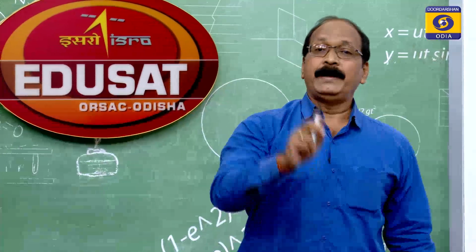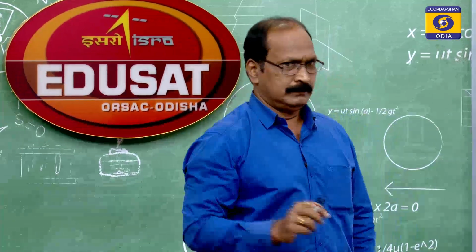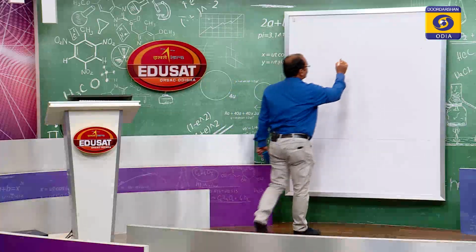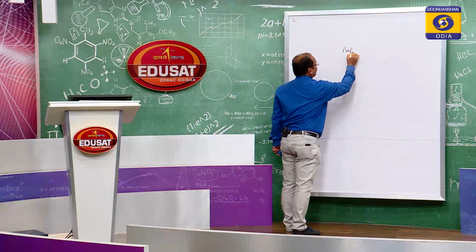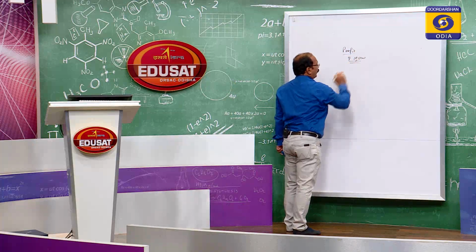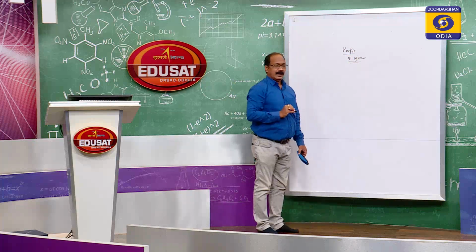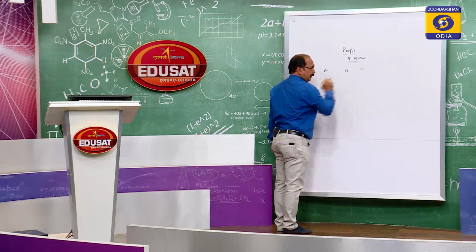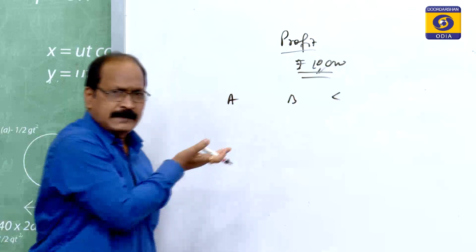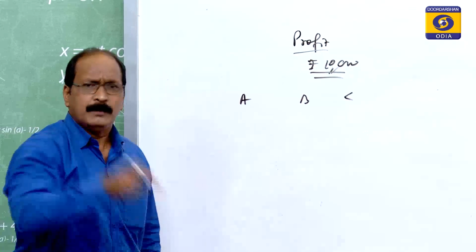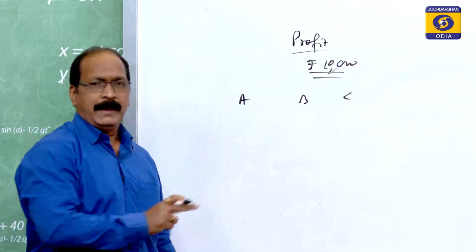Undoubtedly, that profit belongs to partners only. Nobody can share it. Suppose 10,000 profit is there for an organization. That profit belongs to A, B and C. I cannot share it, you cannot share it. The organization, the firm cannot pay any single pie to anybody.